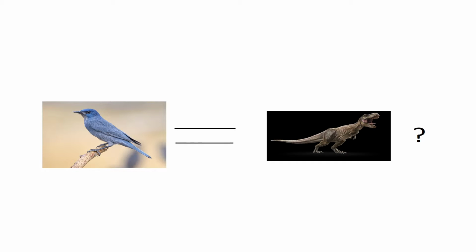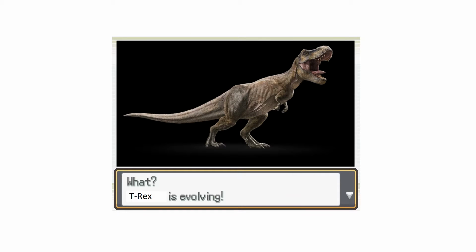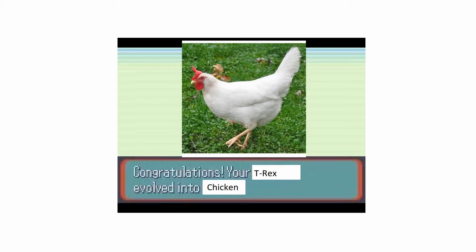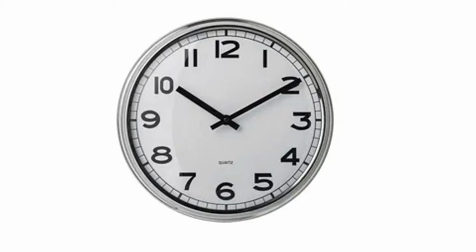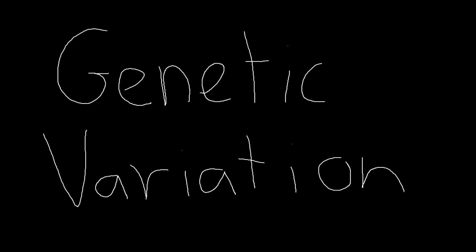Alright, so birds came from dinosaurs. How? Well, it's thanks to evolution. No, evolution doesn't happen like in Pokemon, when an animal suddenly transforms into something else. Evolution is when organisms change over a long period of time. But how does it work? Natural selection. It's the process that causes organisms to change, and it requires four factors to work.